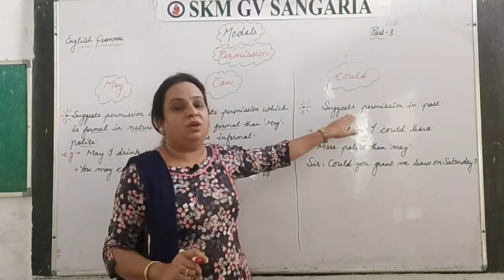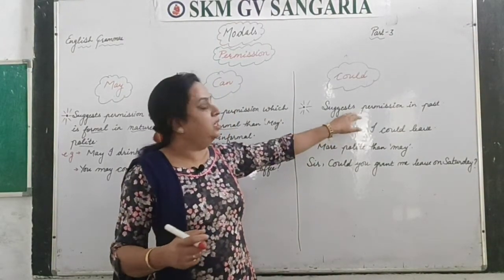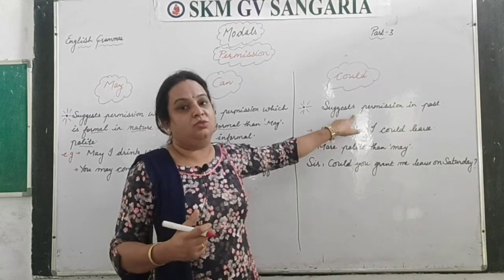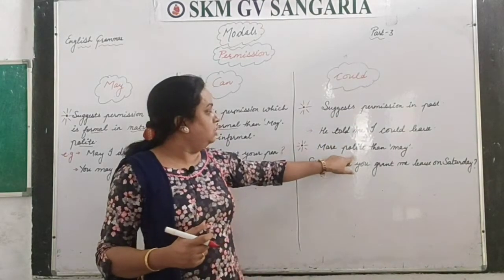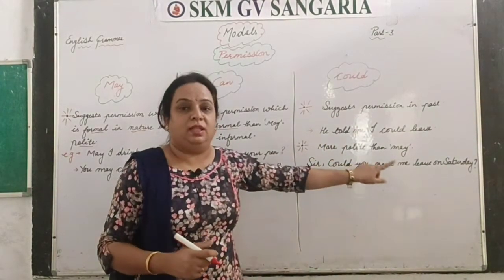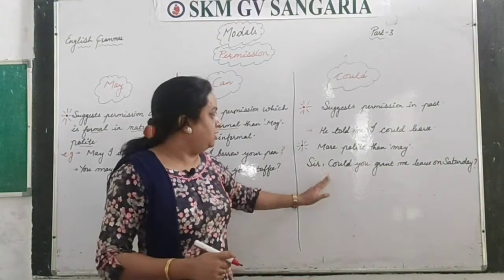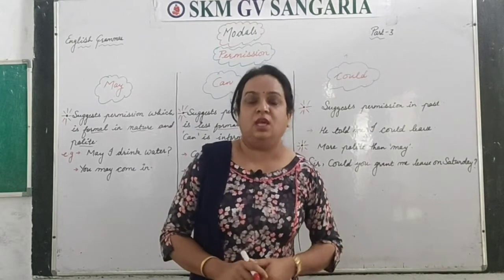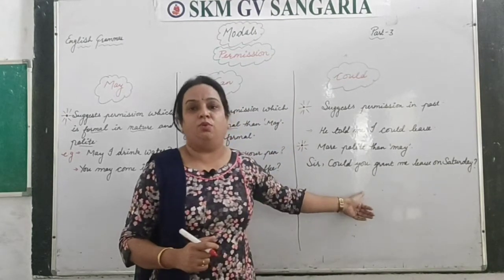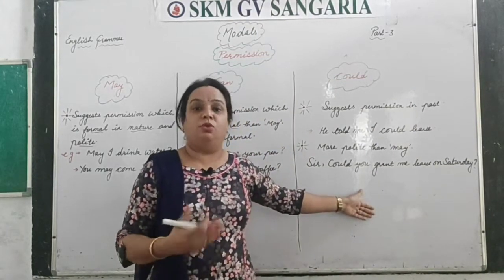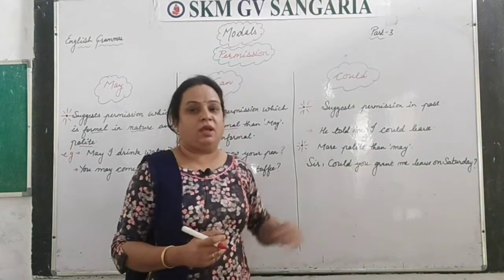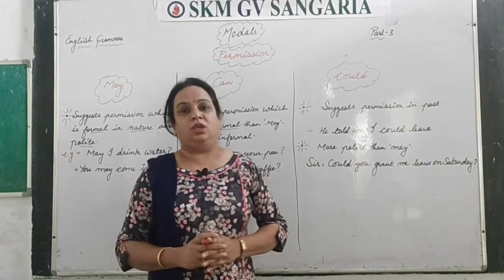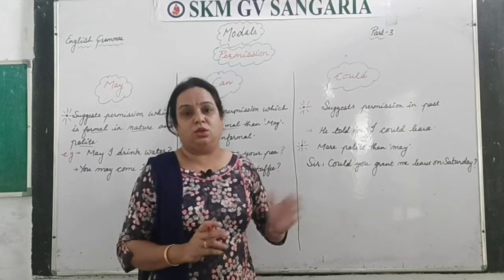If you want to give or take permission in the past, there it is could. And the second one is more polite than may to seek permission. For example, sir, could you grant me leave on Saturday? So again this is the formal way. Clear? So it means more formal than may, and in that case you can use could also.